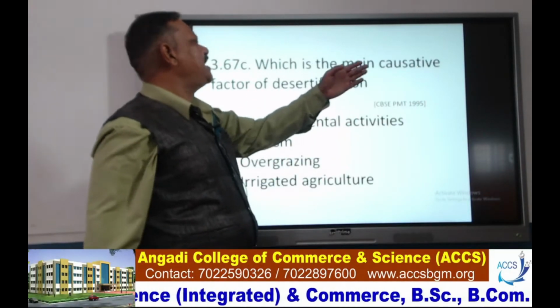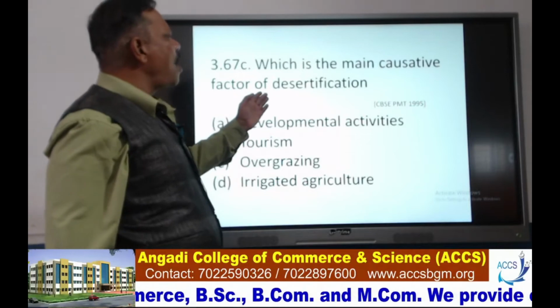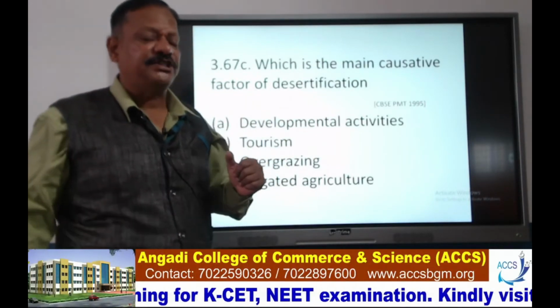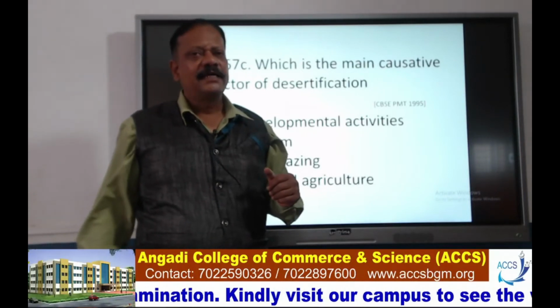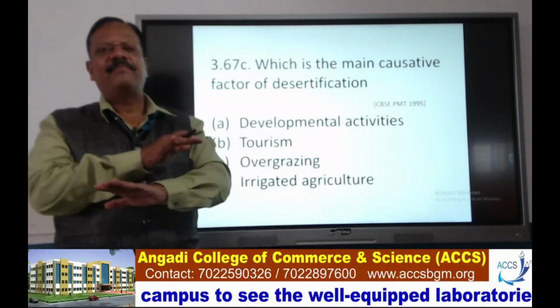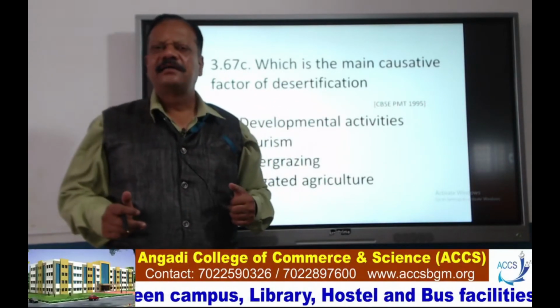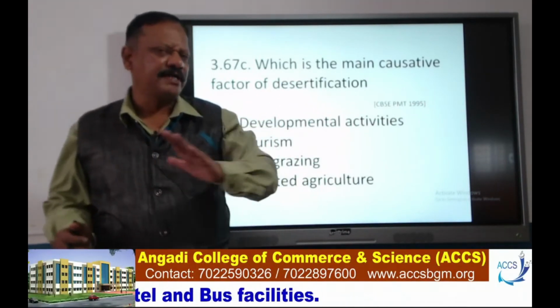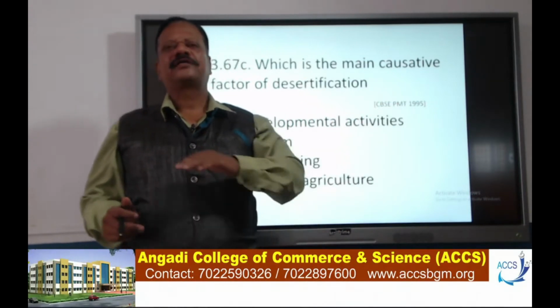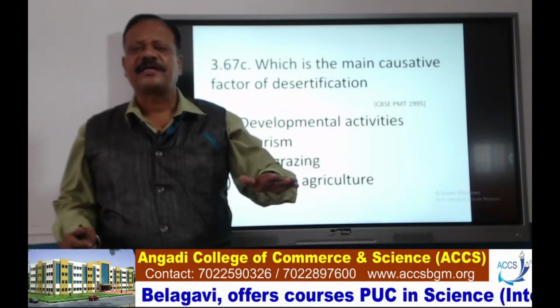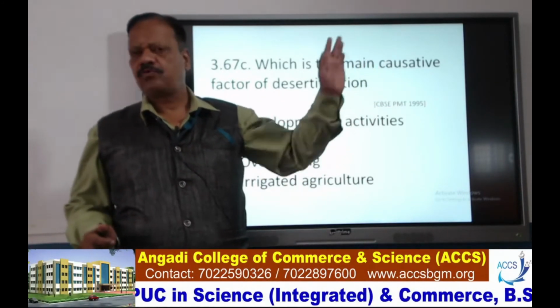which is the main causative factor of desertification? What is desertification here? In the beginning, there will be a green cover, that is, plants grown in a particular area. Later, the green cover is removed. Because of that, the topsoil layer, along with the wind current or water current, will be eroded out.